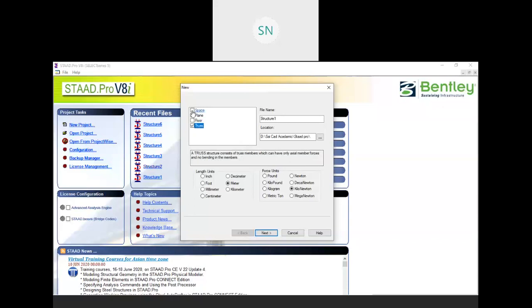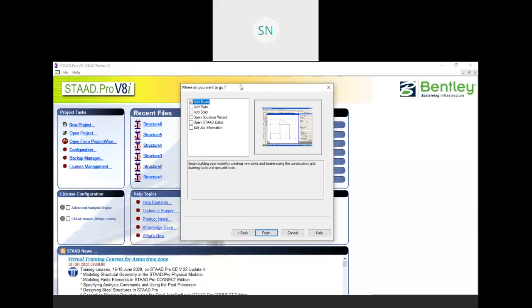So let me begin with space, and you can provide your name over here and the location of your folder, right? And as you notice, we have the default unit set as metric, that means meter and kilonewtons. Click on next,